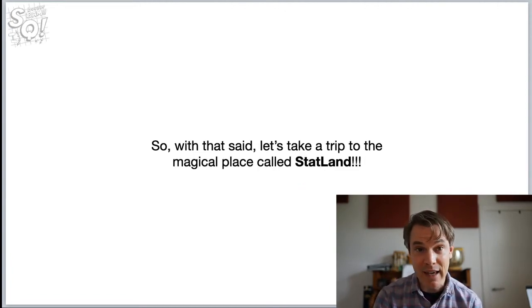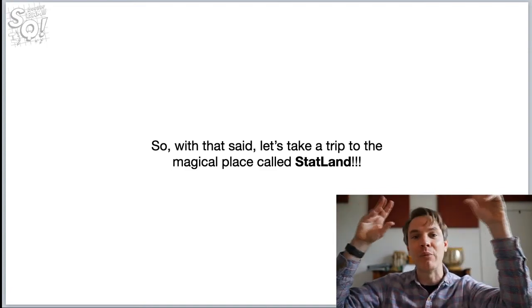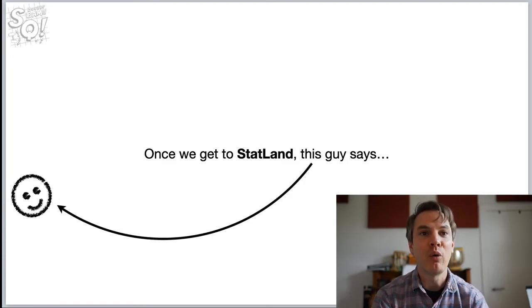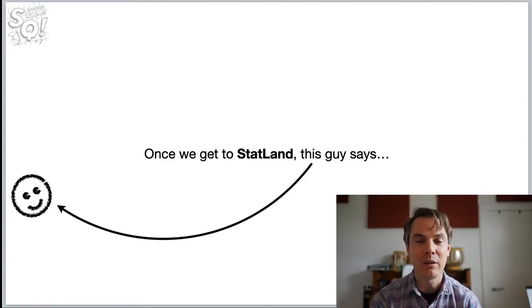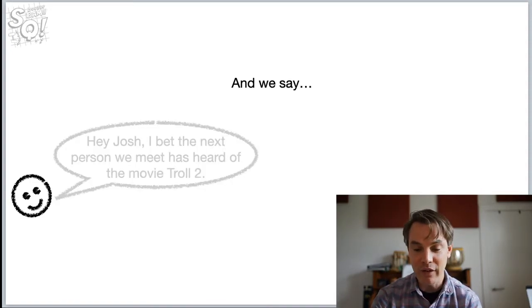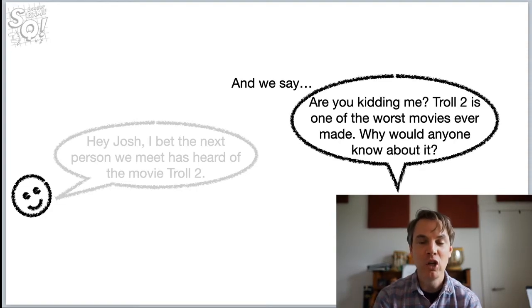Okay, so with that said, let's take a trip to the magical place called Statland. Once we get to Statland, this guy is going to be our friend. He says, hey, I bet the next person we meet has heard of the movie Troll 2. And we say, are you kidding me? Troll 2 is one of the worst movies ever made. Why would anyone know about it?